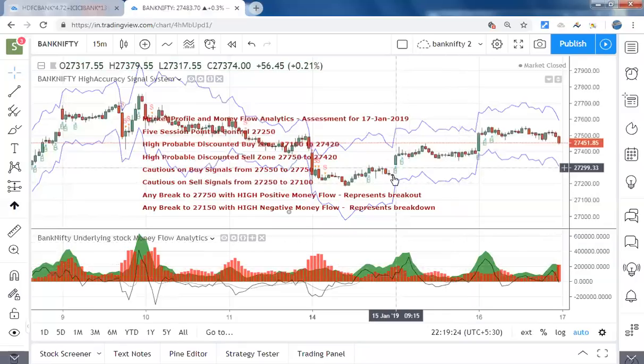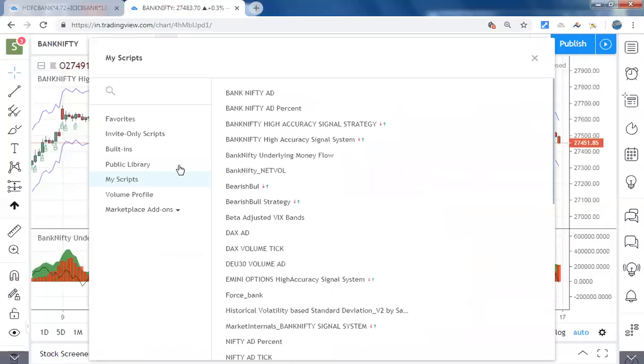The signal system is entirely called the market internals based signal system. I don't take the price action of Bank Nifty into account. We take only two things. One is money flow, and the second one is capitalized weightages, how the assigned free float market capitalization is affecting the Bank Nifty. We take those into account. Apart from that, we don't take any other factor into account.